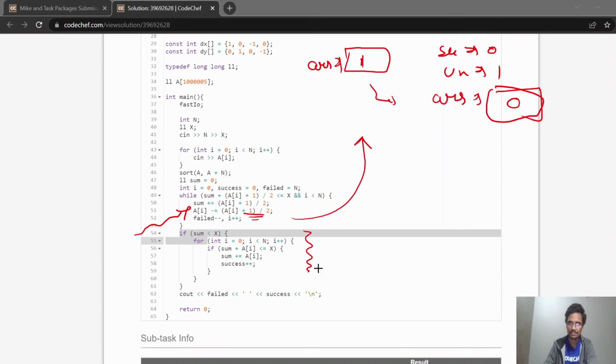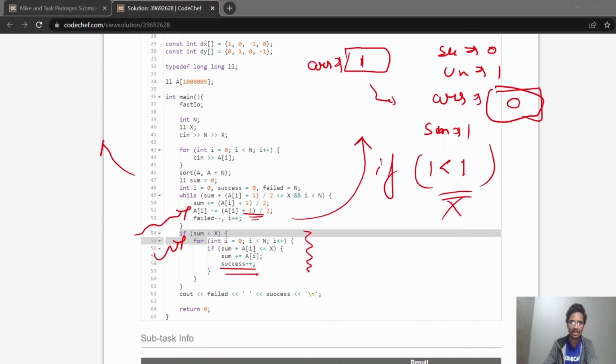Now in this second case our summation is 1. Now 1 less than 1? If 1 less than 1, so this loop will not run in this case, and if this will not run, then this successful will not increase here. So in this case our answer will be the number of unsuccessful is 0 and the number of successful is 0, but our answer should be 0, 1, because we have to run this loop. So instead of sum less than x, we have to use sum less than or equal to x.